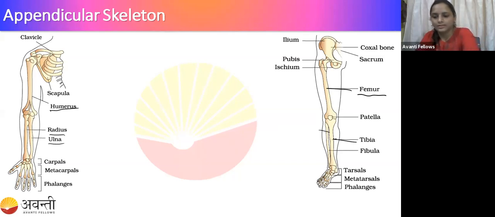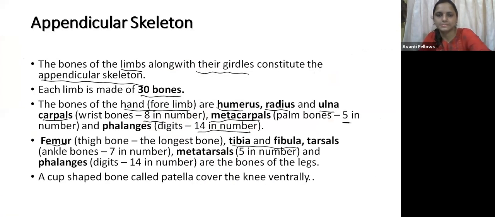Here you can see the tarsal. In this leg region you can see the metatarsal, and the fingers are the phalanges. Okay. Femur is the thigh bone.